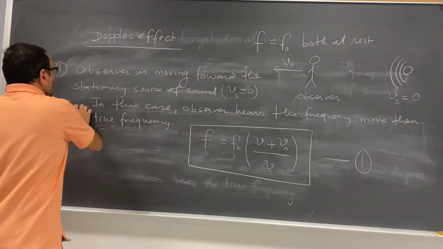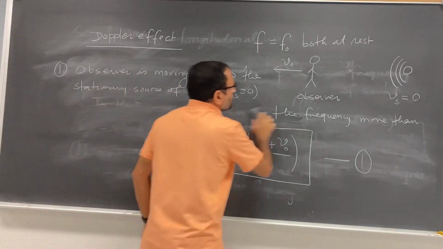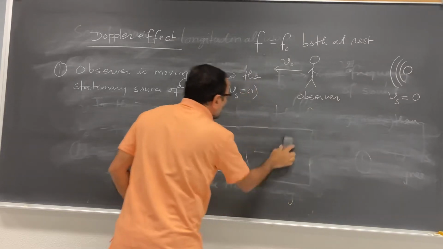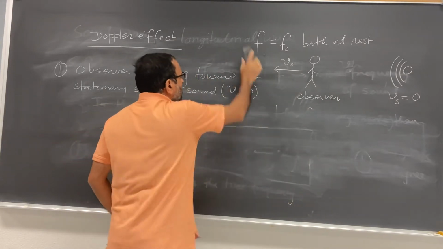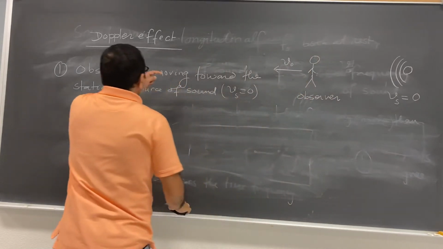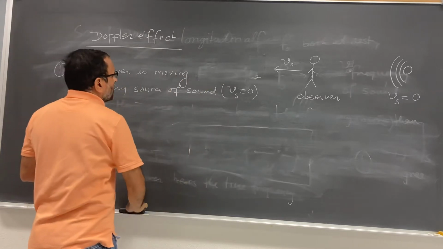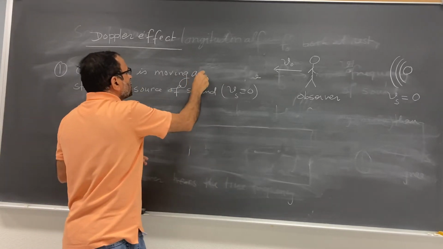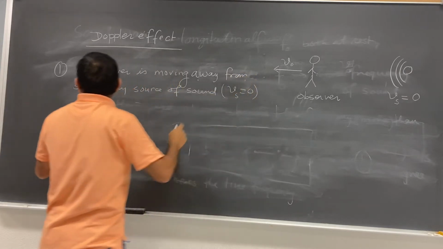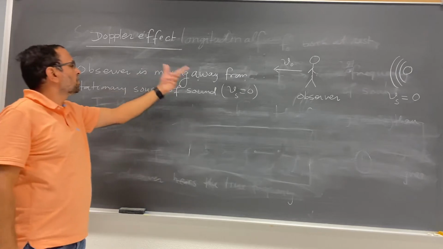So the second case is, source is still at rest, but the observer is moving away from the stationary source. Observer is moving away from the stationary source.